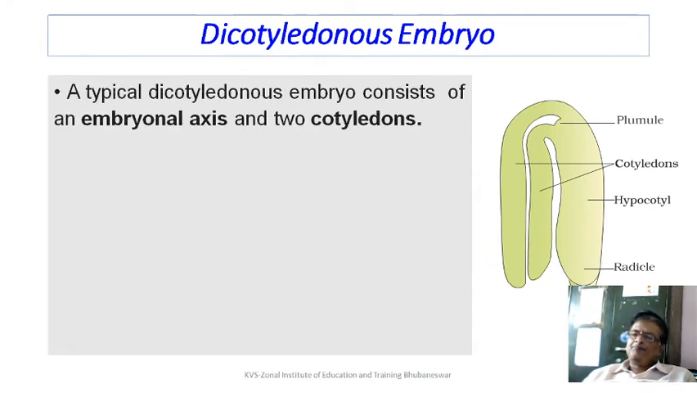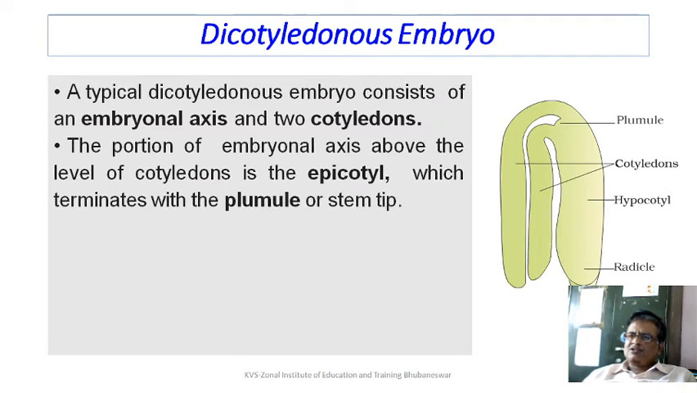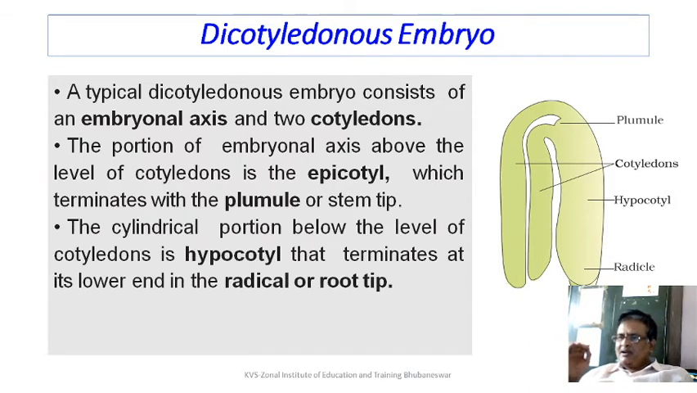Let us have some discussion about a typical dicot embryo. You can see a typical dicot embryo consists of an embryonal axis. What is this embryonal axis? The embryonal axis has the point of connection of the cotyledon with the embryo. The portion of the embryonal axis above the level of cotyledon is called epicotyl, which terminates with the plumule, that is the top part, or the stem tip. The cylindrical portion below the level of cotyledon is hypocotyl. Hypocotyl is at the lower end of the radicle, or it forms the root tip.